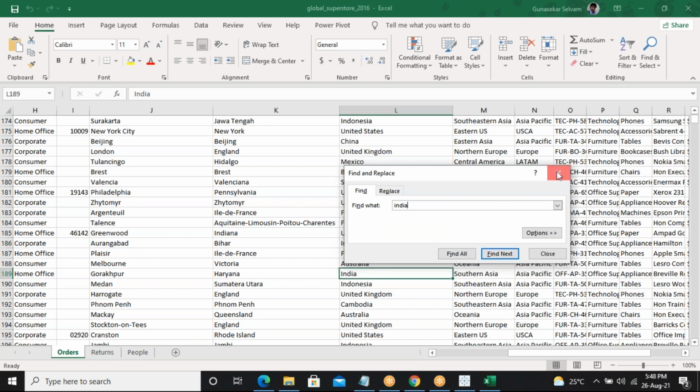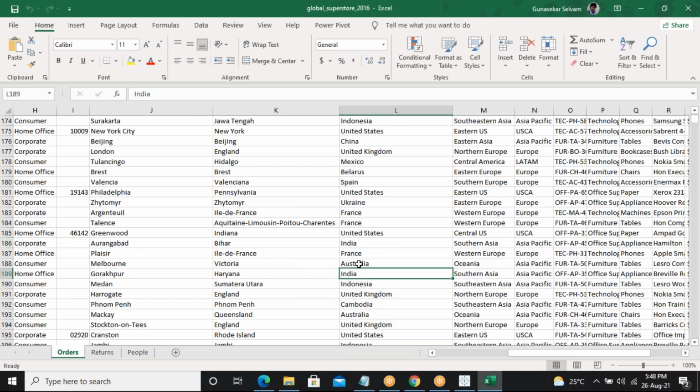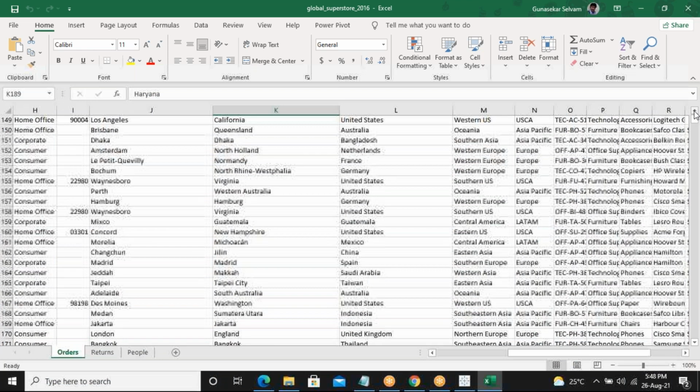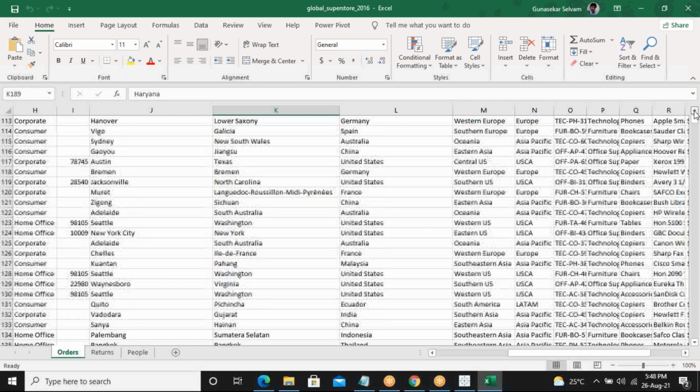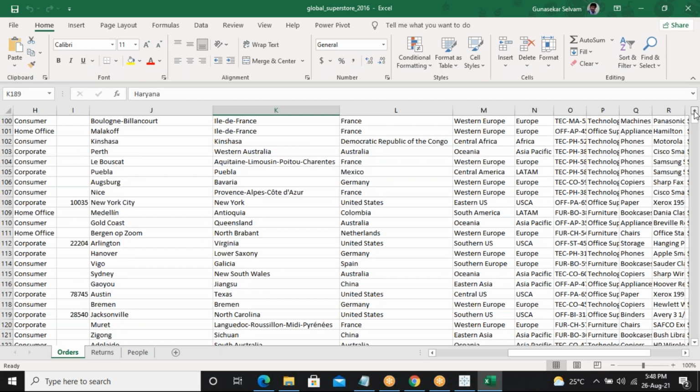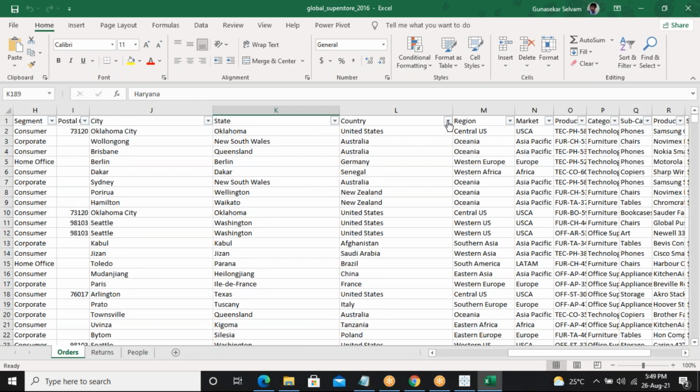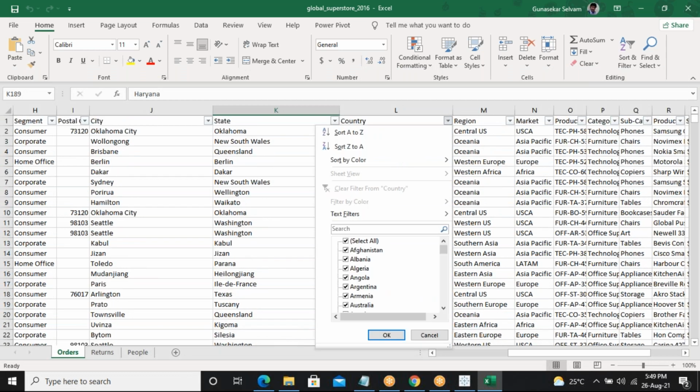So can you see here in the country column, India, India. India, Bihar, India, Haryana, like that. I am having all the countries' records here. Just go to the top and I'll filter, just to show you this.